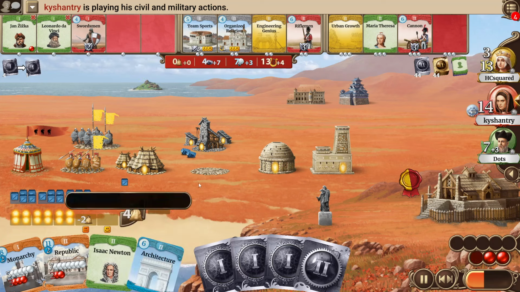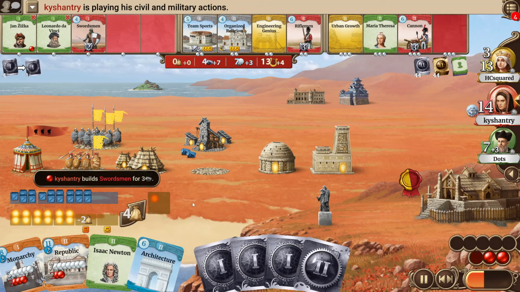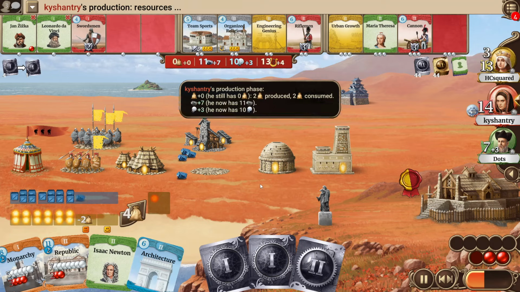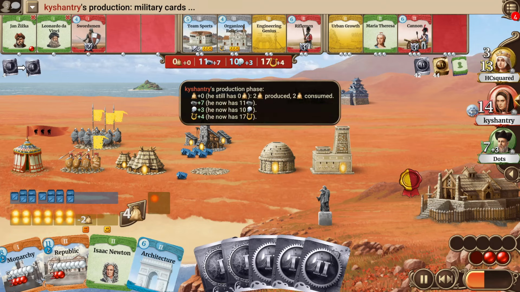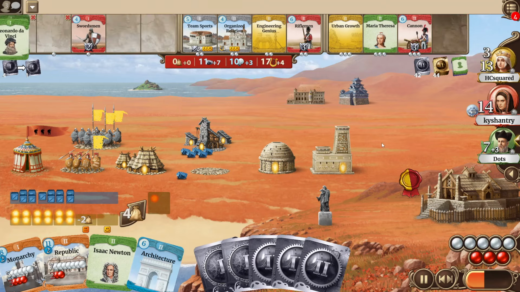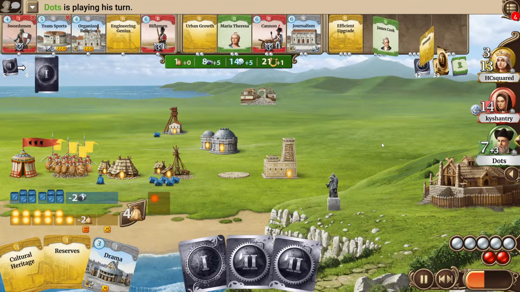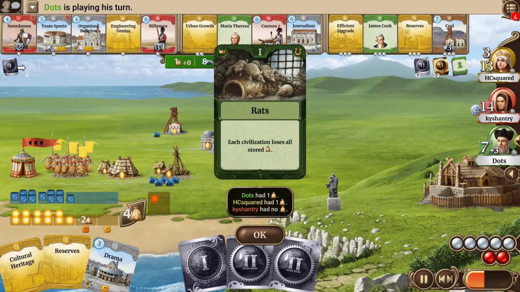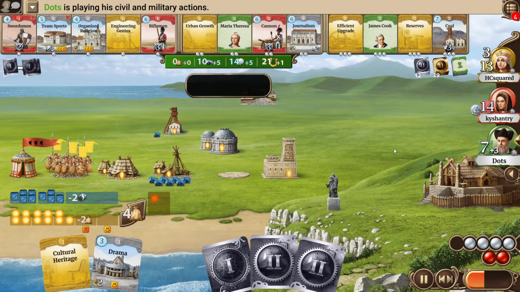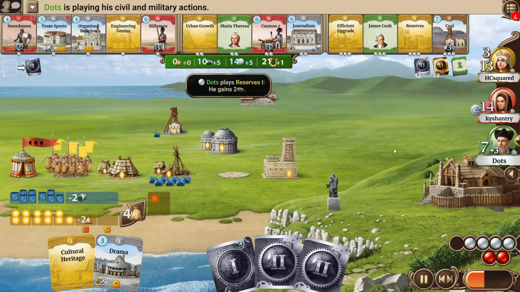Then also he takes the architecture. At some point, he will have a lot of science with Newton, and then the architecture is a strong technology to have. Also, he makes sure to get stronger again than HCsquared. Dot seeds with Nostradamus and opens the reds, but not a lot of food is lost here. Actually, the second copy of Coal is already available quite early as well.